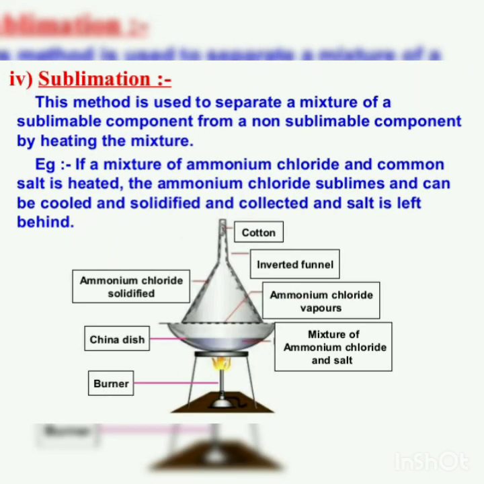Second separation method is sublimation. It is a process to separate sublimable substance from a non-sublimable substance by heating. As for example, naphthalene ball, camphor, iodine, ammonium chloride are some examples of the substances which undergo sublimation. In sublimation, a solid changes directly into a gaseous state without passing through the liquid state upon heating.